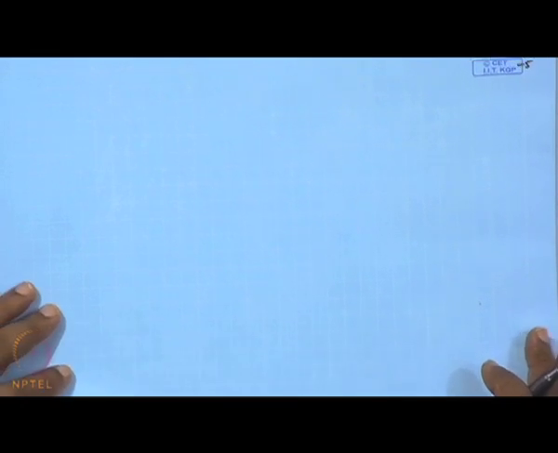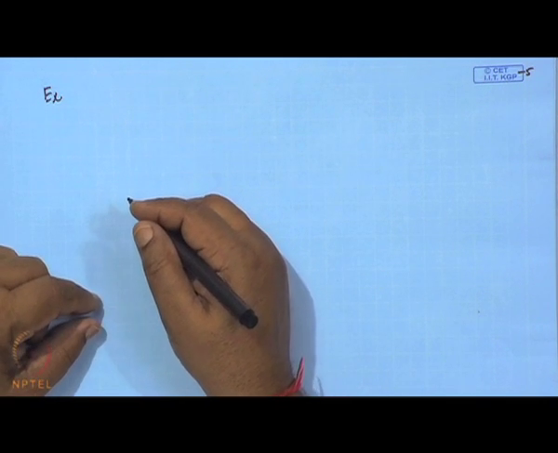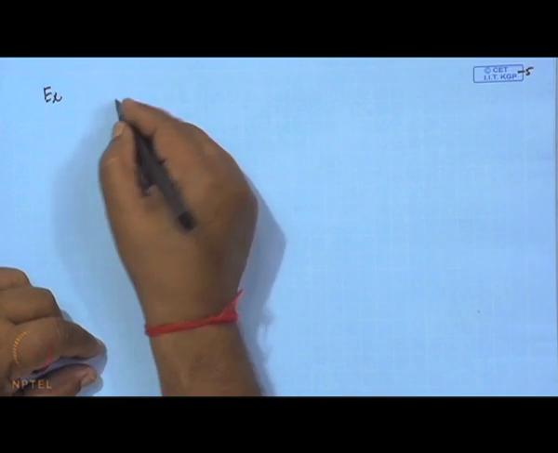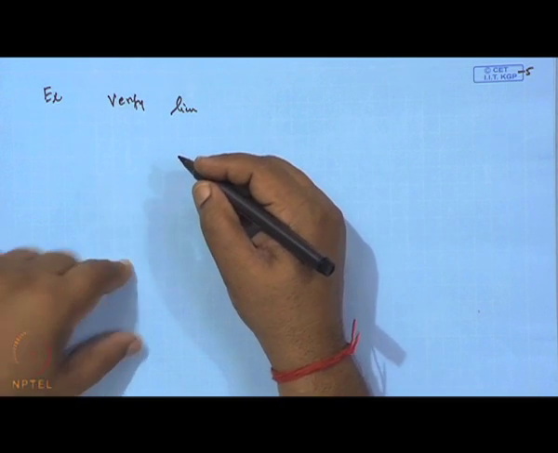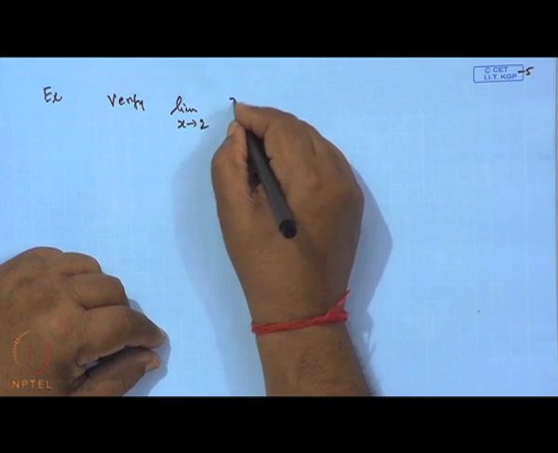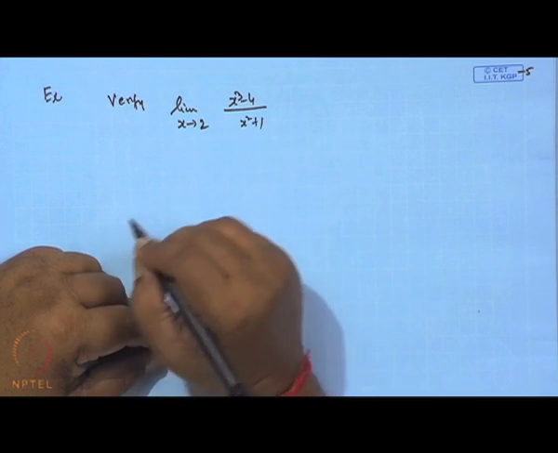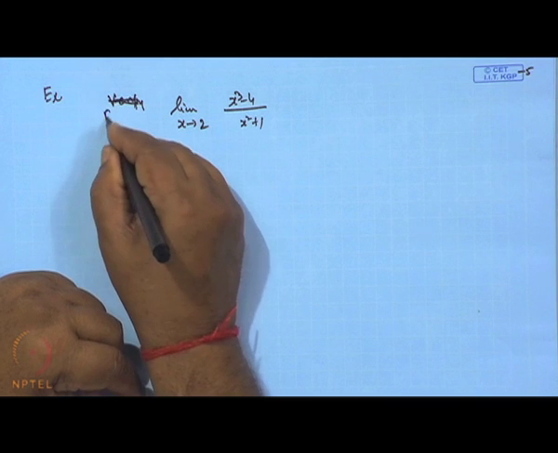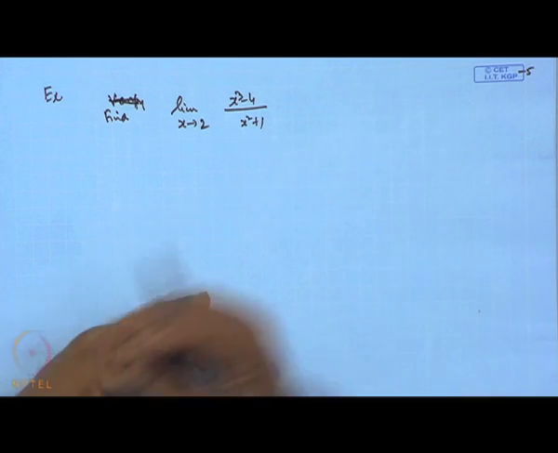Now, let us see a few examples based on these previous results. Suppose we want to find the limit as x tends to 2 of (x cube minus 4) over (x square plus 1). It is not asked to use the epsilon delta definition.